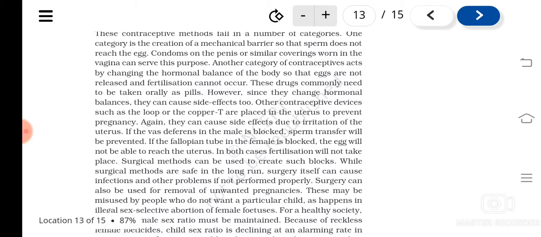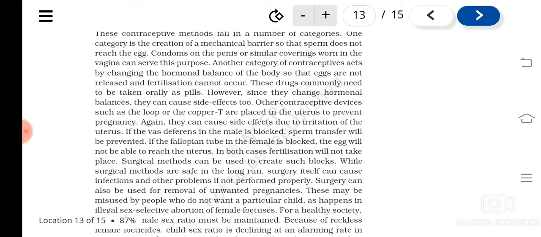To prevent pregnancy is very important to control the population, isn't it? So what are they? First of all, the barrier method, where condoms or similar physical barriers are used. Second, some drugs are used that change the hormonal balance of the body so that no ovulation takes place. The third method, some devices are used which prevent the entry of the sperm into the uterus.